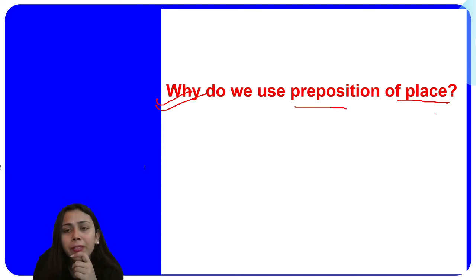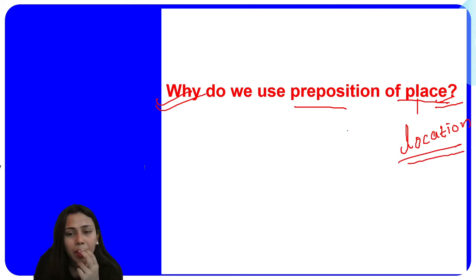From the term itself, it is very clear to you that these must be the prepositions that indicate places, right? The prepositions that we use to indicate places. From the term itself, it's very clear. We use such prepositions to indicate place. Place in the sense of location. If you are indicating the place, it means you are indicating the location. So here is one example. First of all, let me write why do we use prepositions of place.